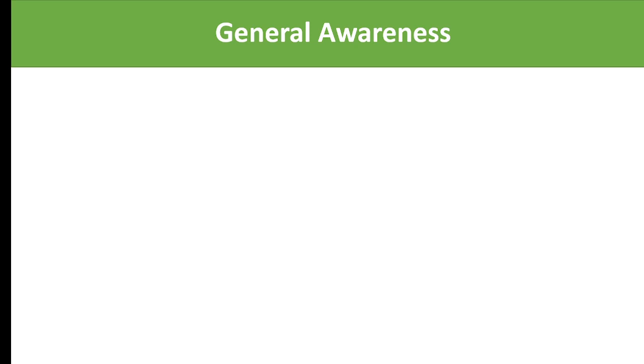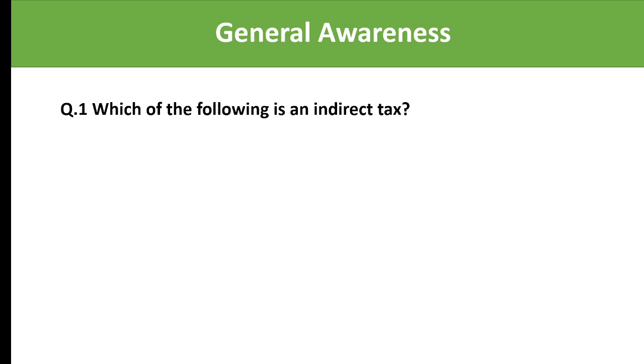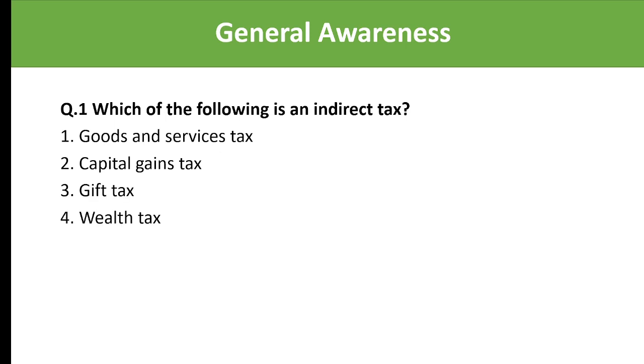In this video, we'll be discussing SSC CGL 2022 Tier 2 General Awareness questions. Let's start. Which of the following is an indirect tax? Let's see the options. Goods and services tax, capital gains tax, gift tax, wealth tax. So which of the following is an indirect tax? And the answer is goods and services tax, that is GST.